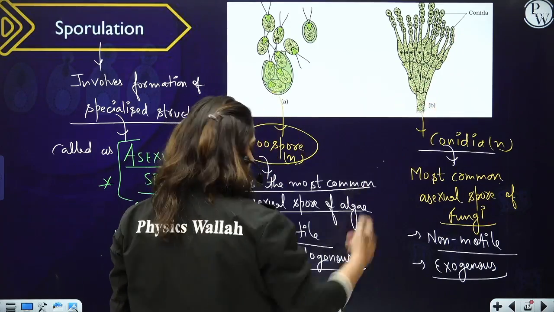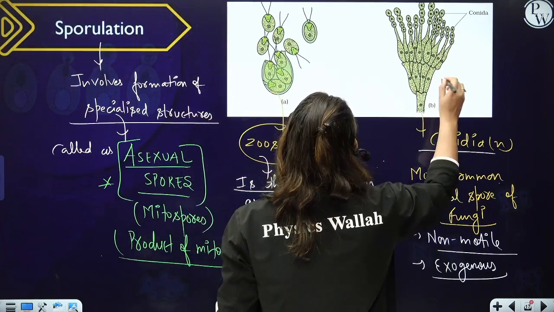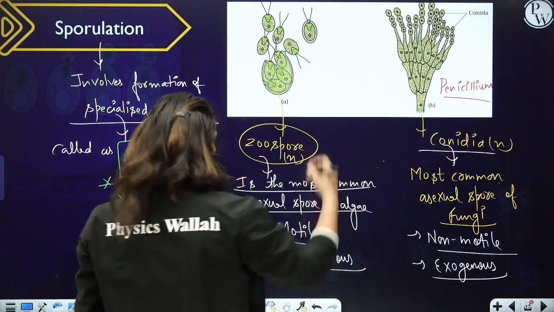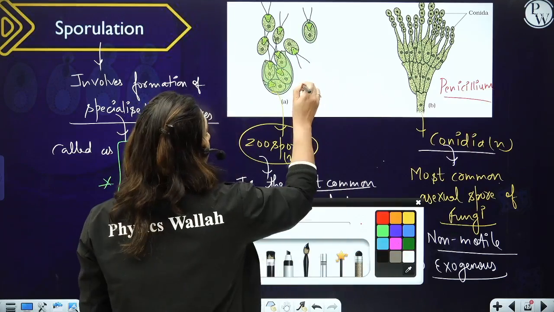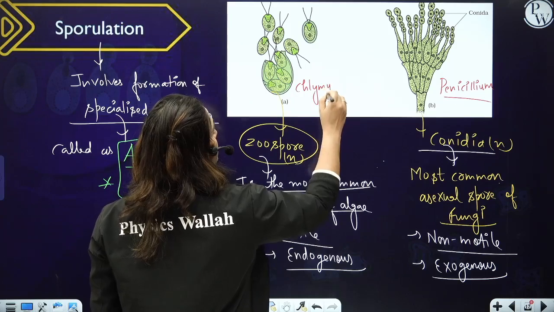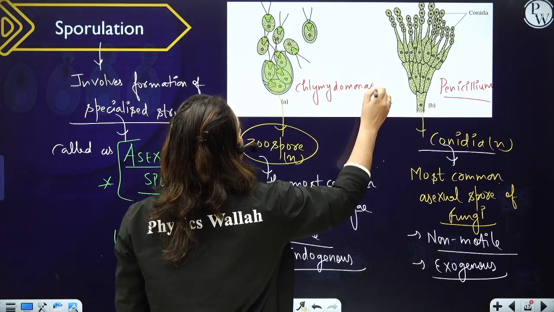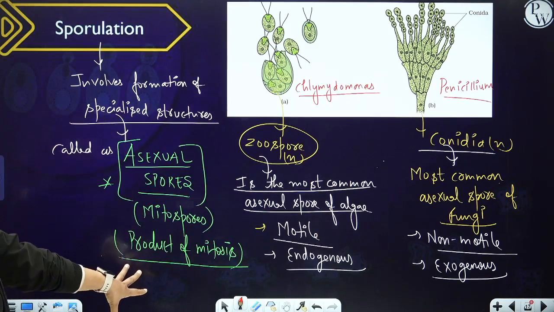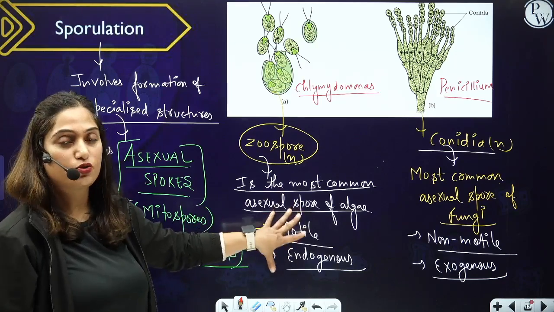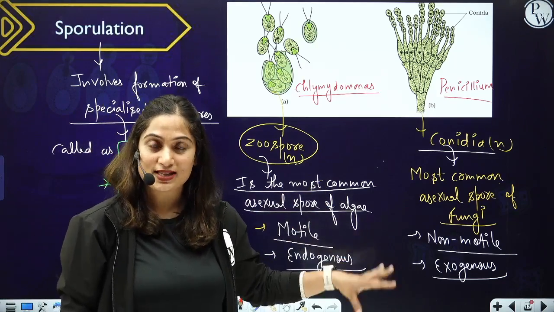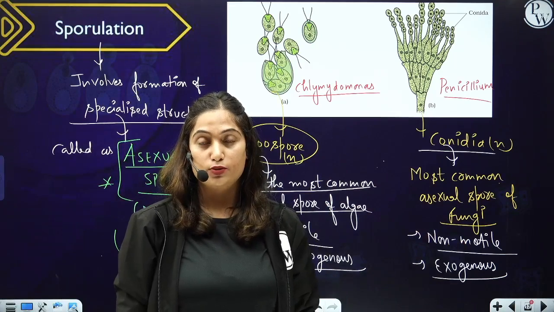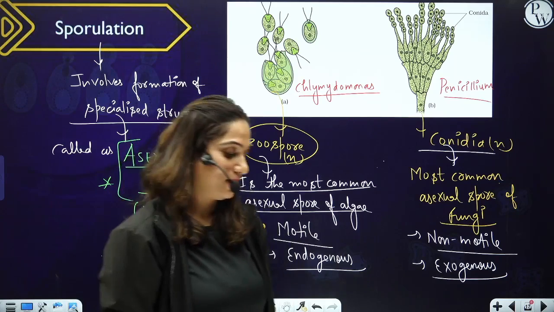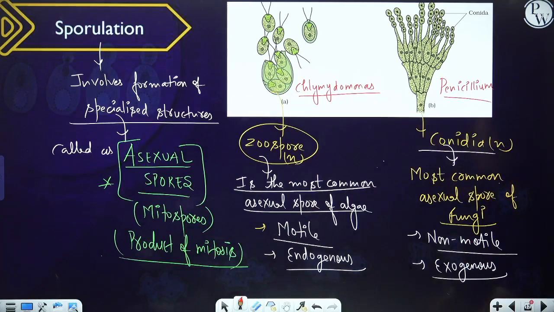penicillium. So what you are seeing here in the diagram is the diagram of penicillium. And you know penicillium is a fungi. And what you're seeing over here is the diagram of Chlamydomonas. And Chlamydomonas is an algae. So remember, this is very important. So asexual spores, zoospore, most common asexual spore of algae, which is motile and endogenous. And conidia is the most common asexual spore of fungi, which is non-motile and exogenous. Remember? So the question comes directly.